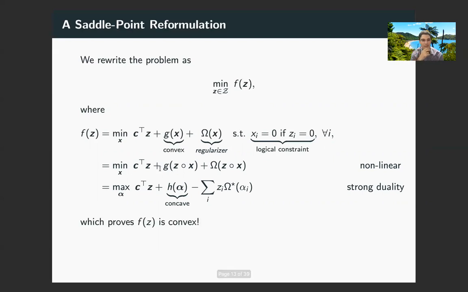Now this formulation achieves two things. The first thing which this achieves is that it verifies f of z's convexity, by in particular rewriting f of z as the pointwise maximum of functions which are linear in alpha. The second thing which it achieves is it allows us to achieve a piecewise linear lower approximation of f of z very cheaply. In particular, let's say we evaluate f of z at some point and we optimize for alpha at that point. We then actually have a valid first order underestimator of f of z for every feasible z.